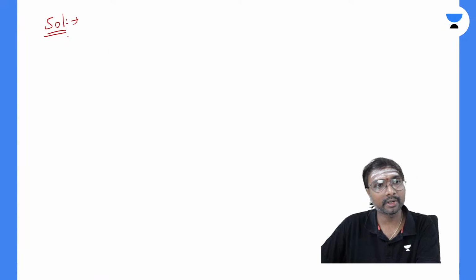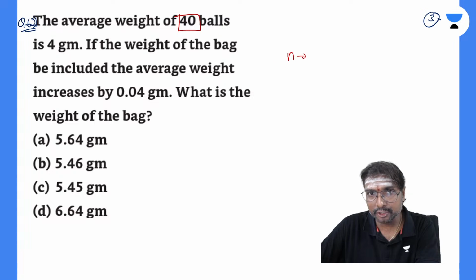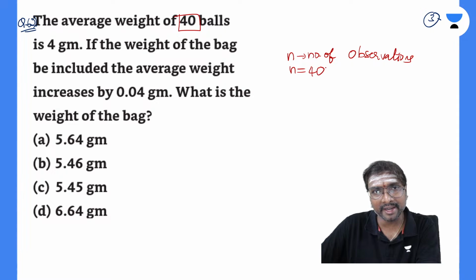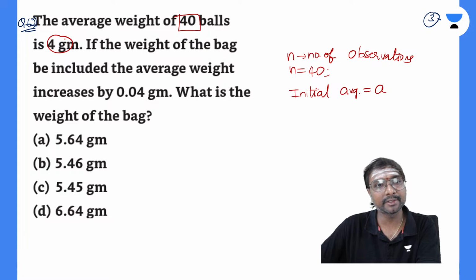Right, okay, I'll be solving it. We have the average weight of these 40 balls. Here n is nothing but the number of observations. What is the number of observations given here? That is 40, right? So the average weight, what is it? You can say the initial average. That initial average will be, let us say, small v.